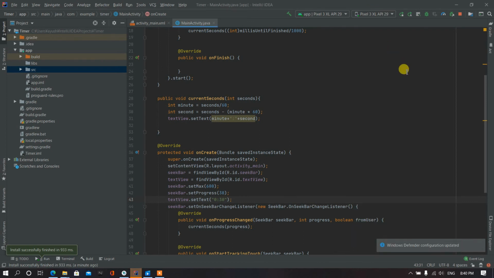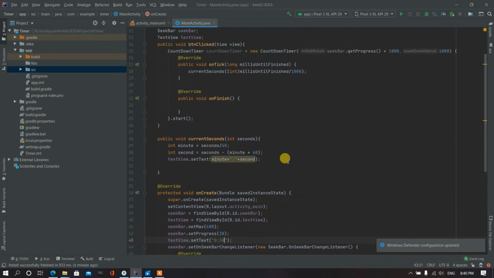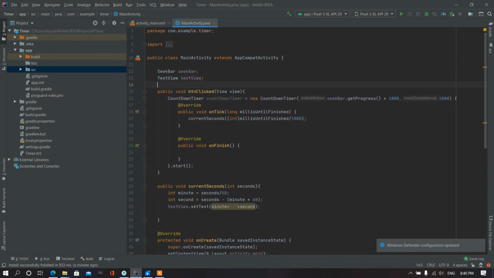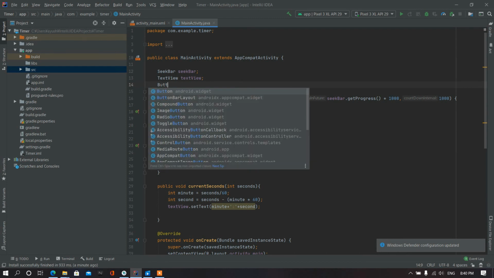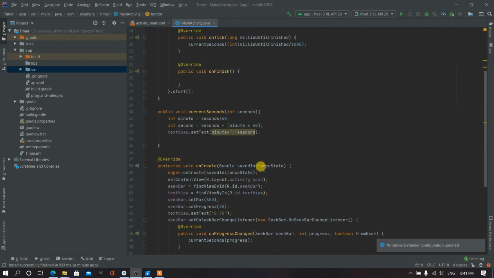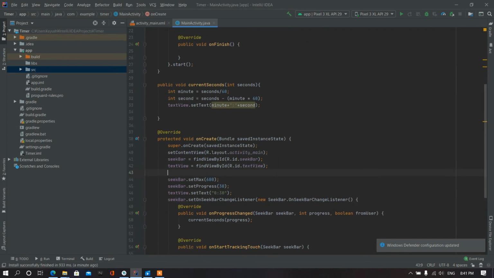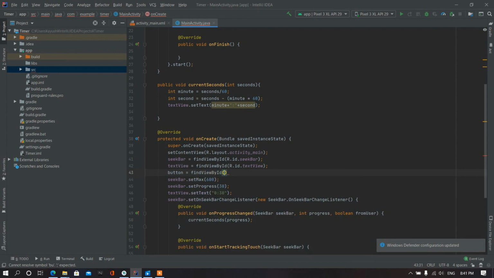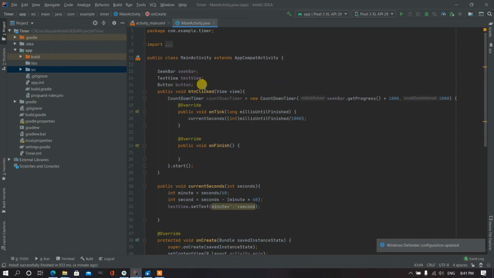So for doing that, what we need to do is we have to call the class button, and on create method we will assign button to the id of the button.